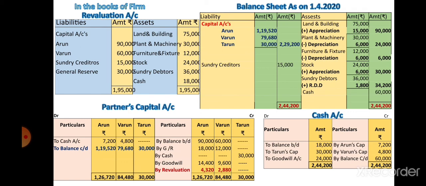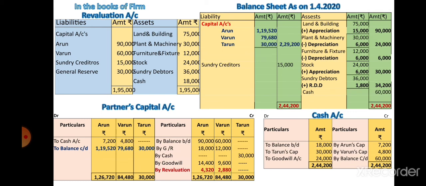And next is capital brought by Tarun. A new partner, Tarun, is admitted. So Tarun brought capital in cash. What will be the entry? The entry should be passed here: cash or bank account debit to Tarun's capital account.